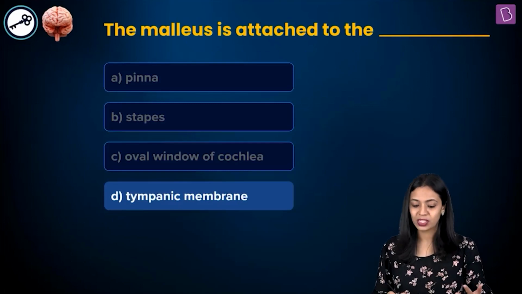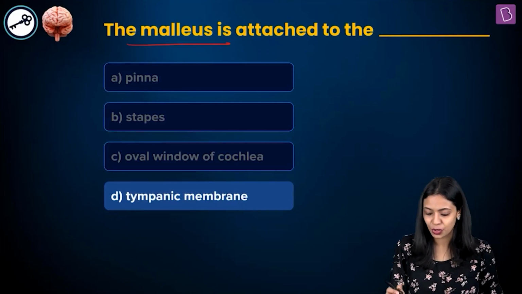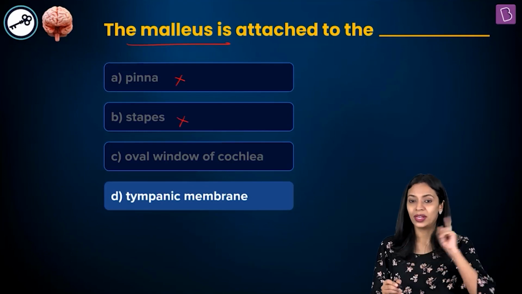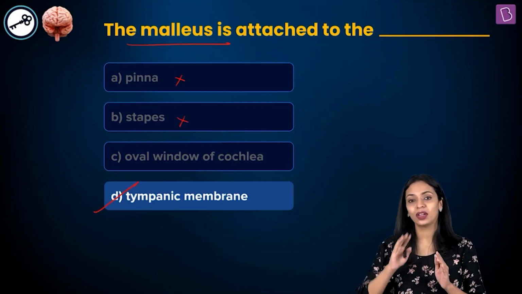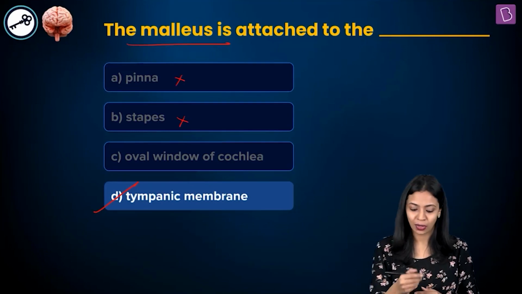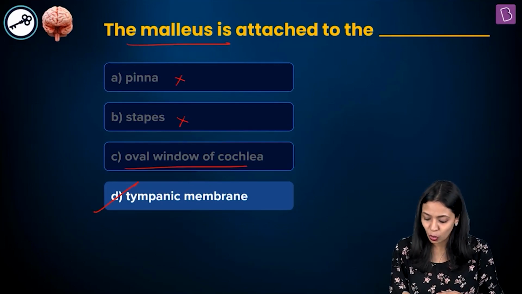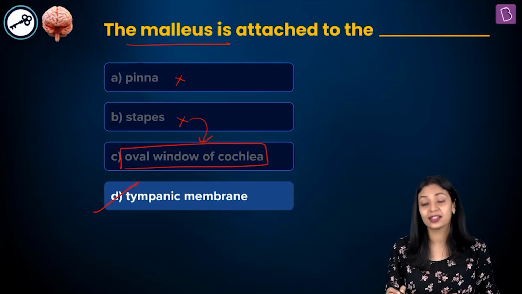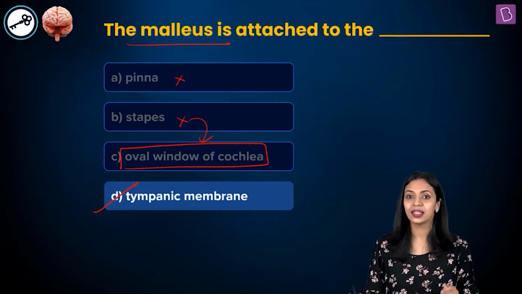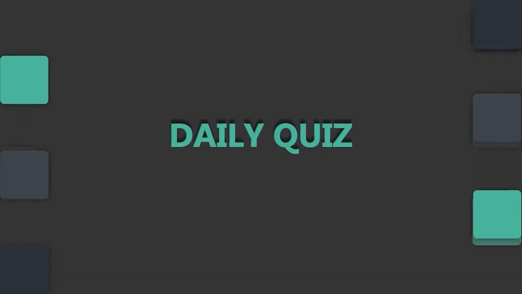Okay, so in the question we were asked where the malleus is attached to. It is not attached to the pinna. It is not attached to the stapes. On one end it is attached to the tympanic membrane. On the other end it is attached to the second bone, which is known as the incus, and not to stapes. And to the oval window of cochlea, it is the stapes that is attached and not the malleus. So the correct answer to this question is option D, tympanic membrane.